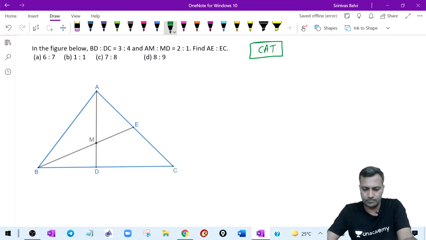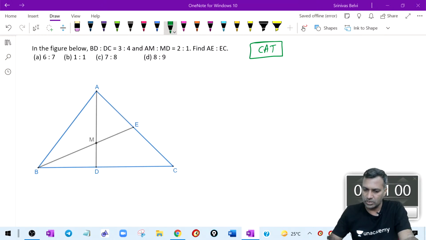Another CAT question. Applied. We are still discussing the same concept. I'm grouping things by concept so that we revise that concept. Wherever possible, I'm taking the CAT question as it is. Sometimes I'll tweak it, just to enhance our learning. Let's go ahead. I will give about a minute or two to crack this.